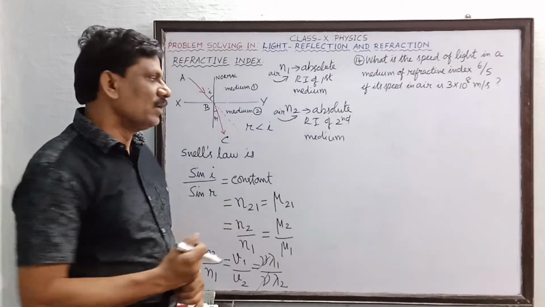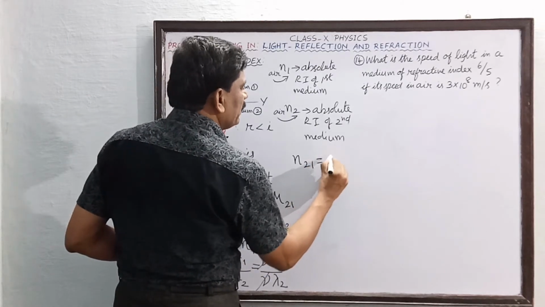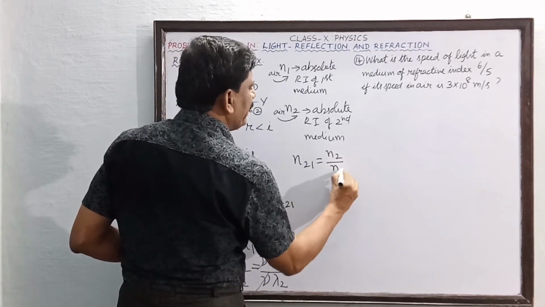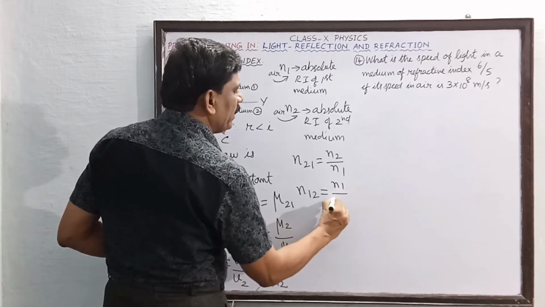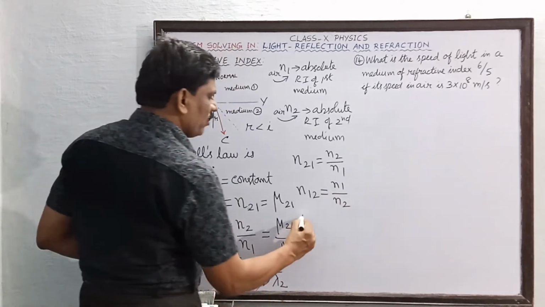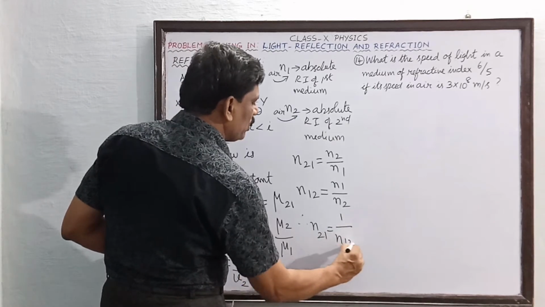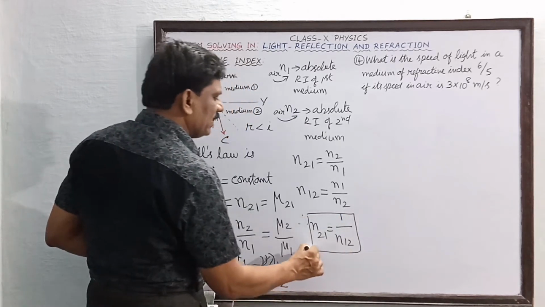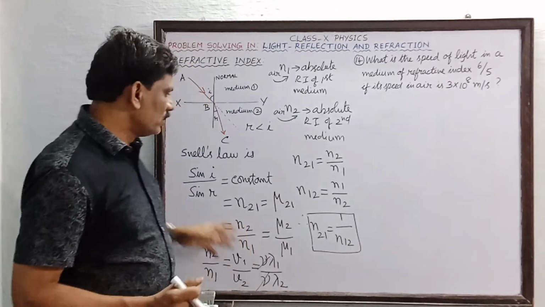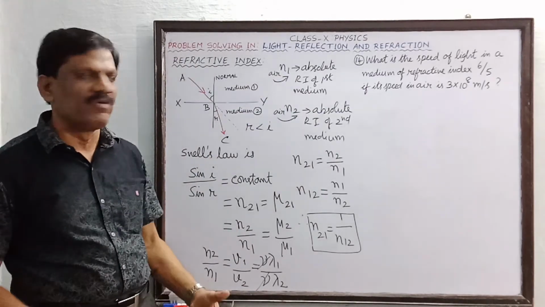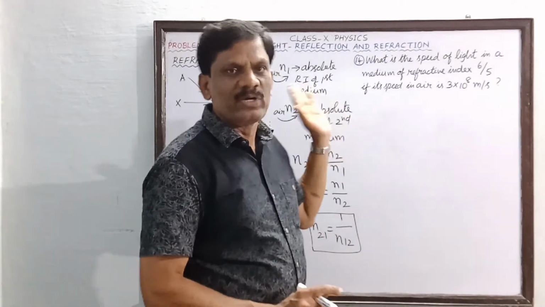Okay students. Now, this is N21. N21 is equal to what? N2 divided by N1. Suppose if you want N12, then this is equal to what? N1 divided by N2. Therefore, N21 is also equal to 1 divided by N12. Okay students, so this is called the principle of reversibility of light. So these are all the equations which will be helpful in solving the numerical problems starting from 14. Are you ready now? Shall we read the 14th problem?